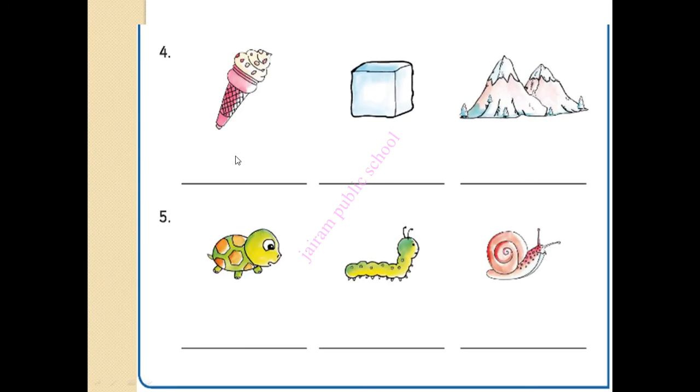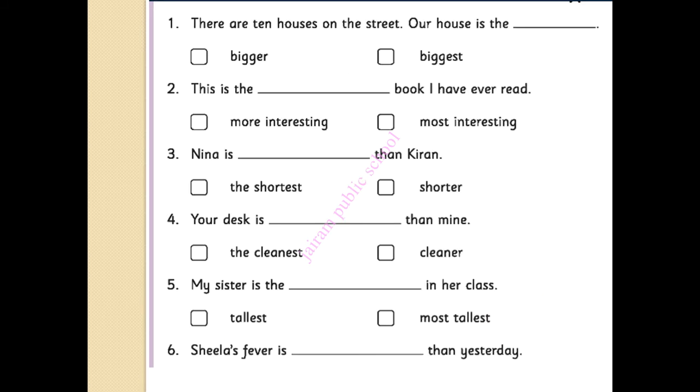Now you can see cold. Ice cream is cold. Ice cubes are colder than ice cream, and Mount Everest is the coldest. Now you can see slow, slower, slowest. So write this in your studio books, children.